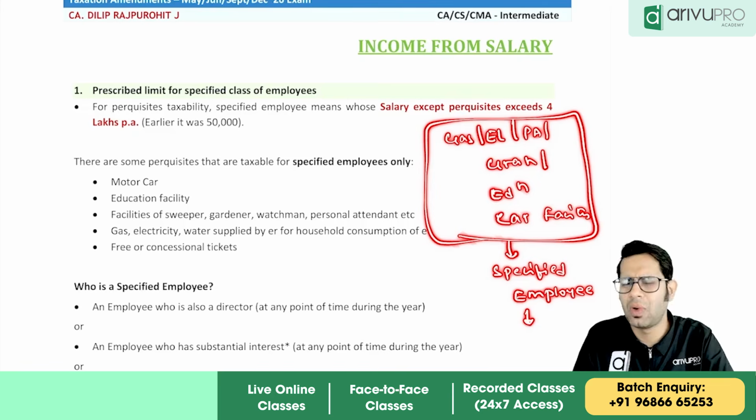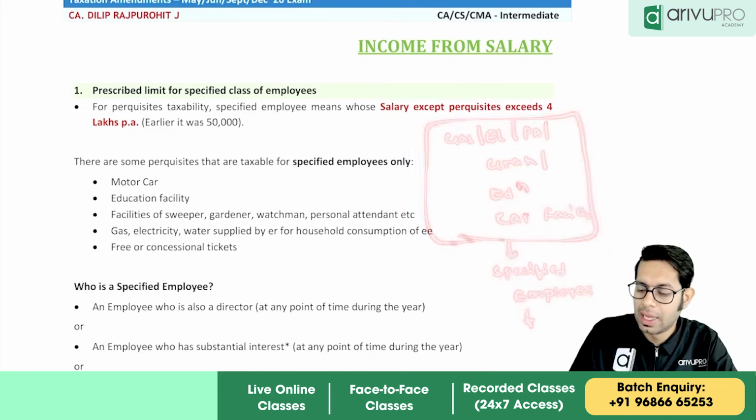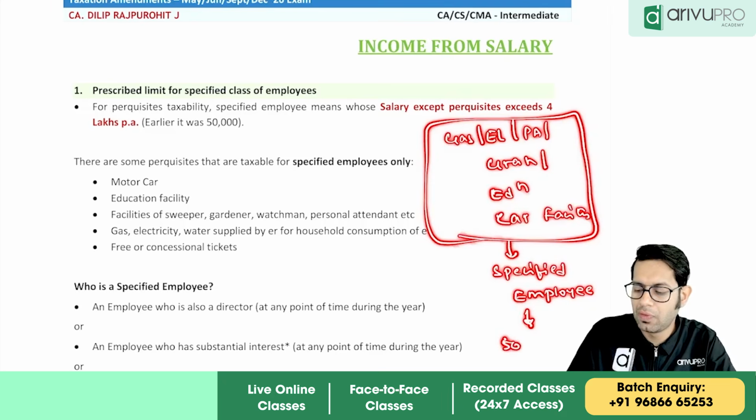Who is a specified employee? Director of the company, key managerial person of the company, or any other employee whose salary is, we had written, up to 50,000 rupees per annum.